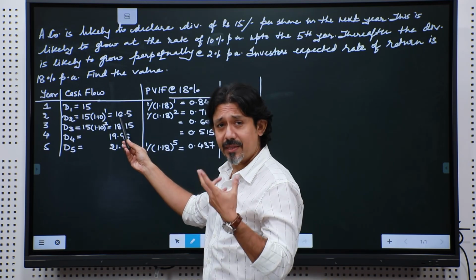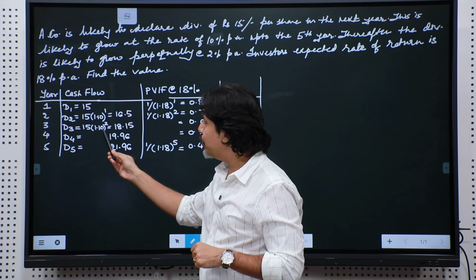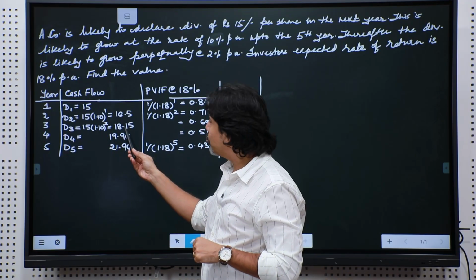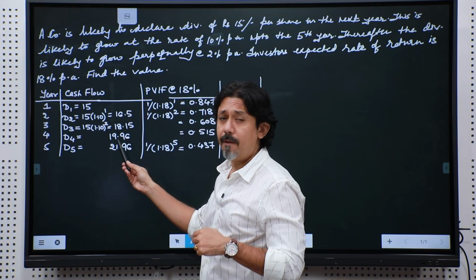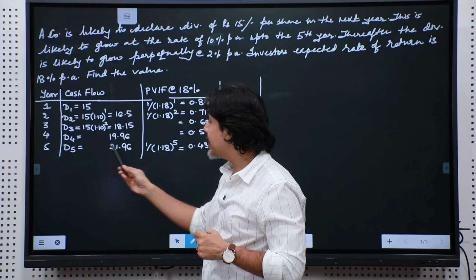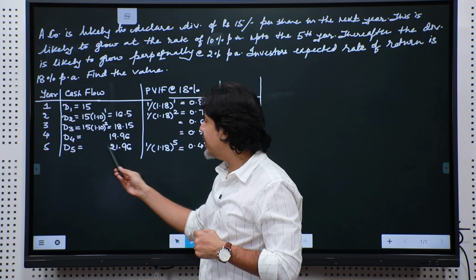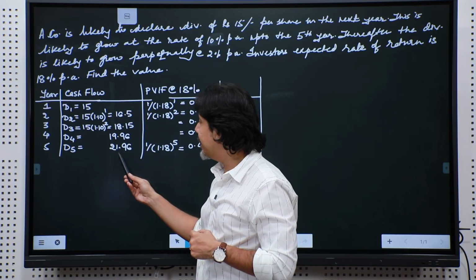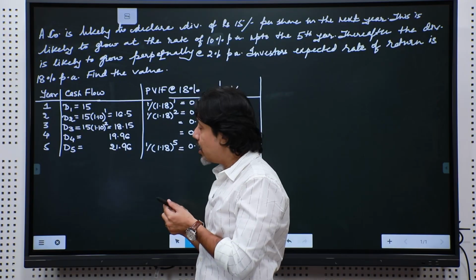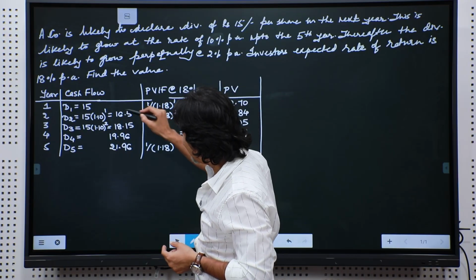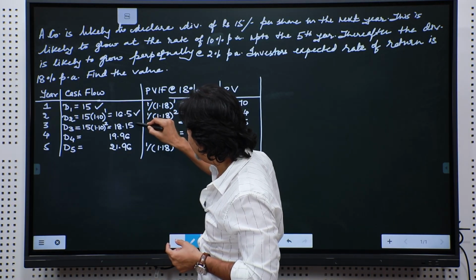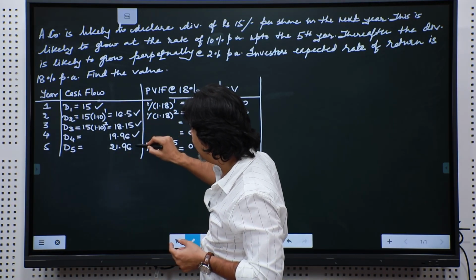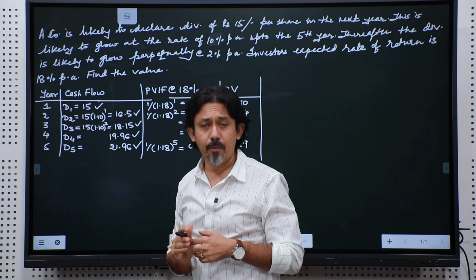Grow this by another 10%, or say 15 into 1.10 raised to 2, your 3rd year's dividend is going to be 18.15, 4th year's dividend is going to be 19.96, and D5, which is dividend at the end of the 5th year, is likely to be 21.96. So, I hope these cash flows are clear: 15, 16.5, 18.15, 19.96 and 21.96.